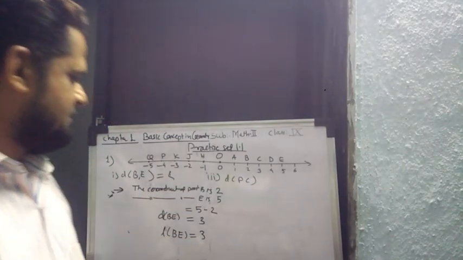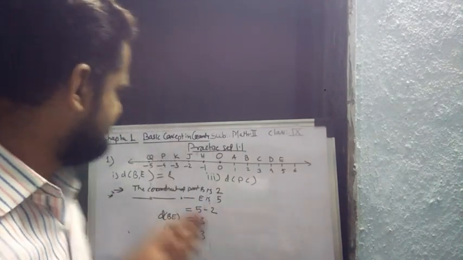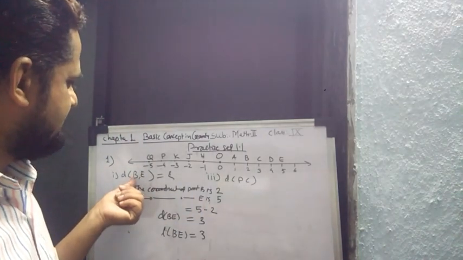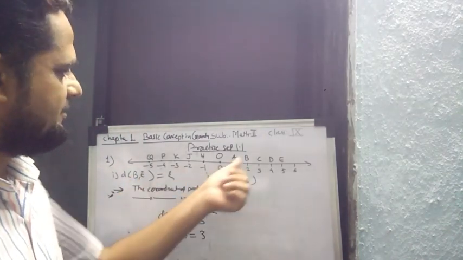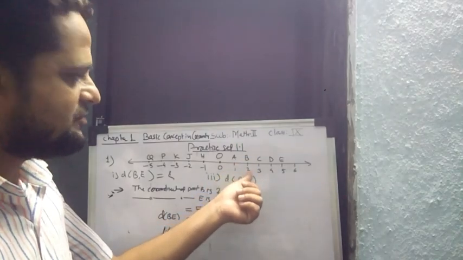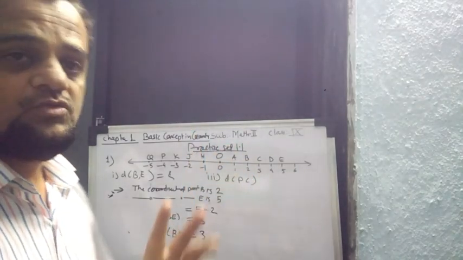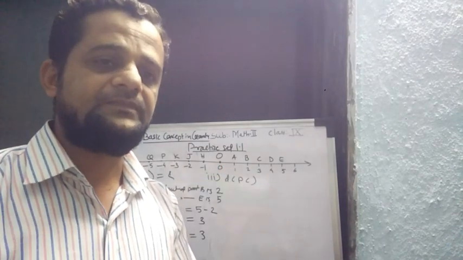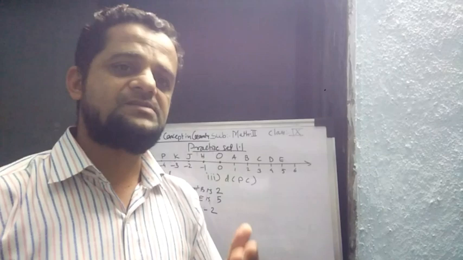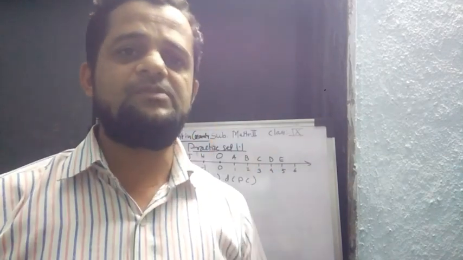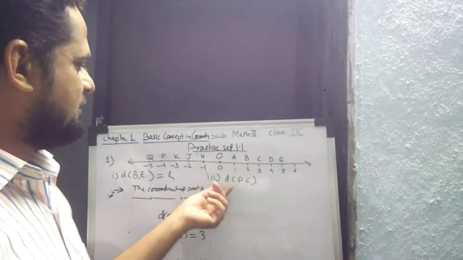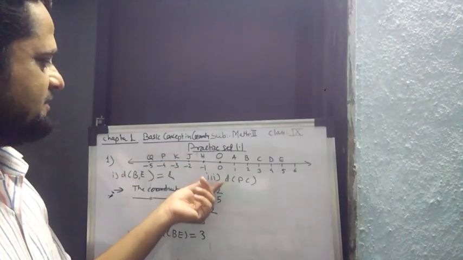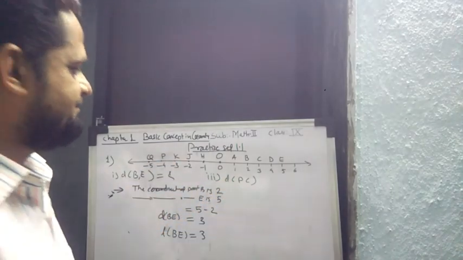Like that. So keep in your mind that the first coordinate is B, and the coordinate of B is 2. You don't take that here; you take the bigger one and subtract the smaller from the bigger one. Keep that in your mind. Okay. Another example we can take is the third one, that is PC.